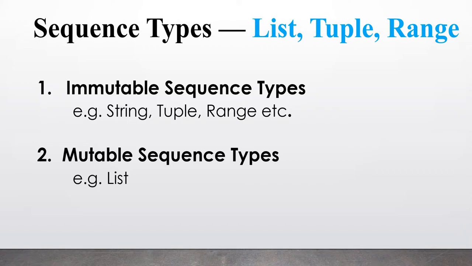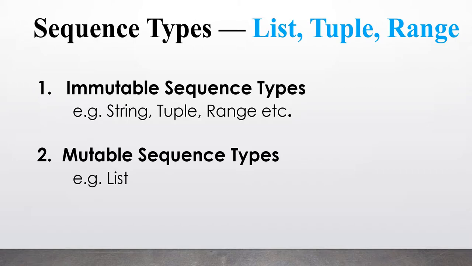From now on, for these few videos, we are going to handle ordered sets of data. So basically there are three sequence types in Python. First is list, second tuple, and third range. These sequence types are further divided into two more categories. First is called immutable sequence types, and the other one is called mutable sequence types. So what is the difference between the two? It will be very important to understand the difference before going for any of the three.